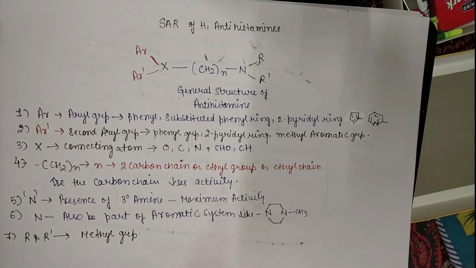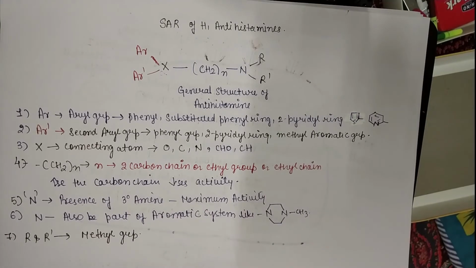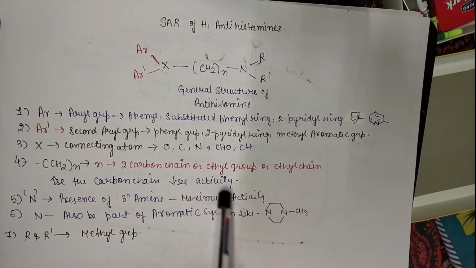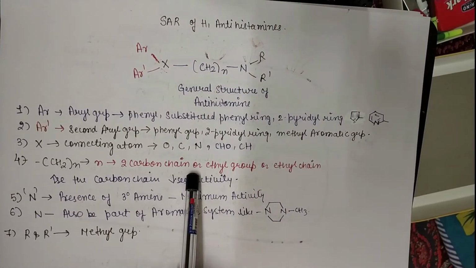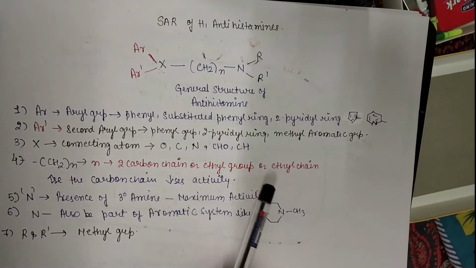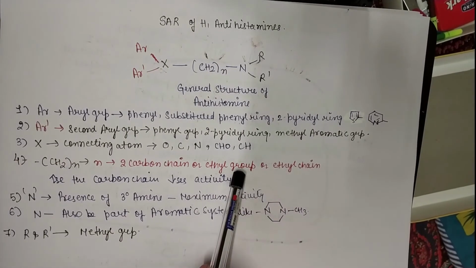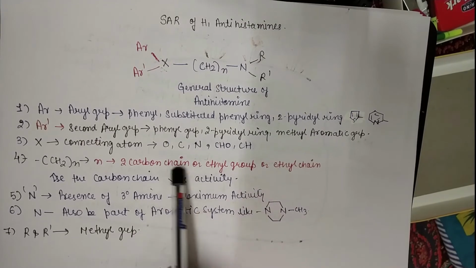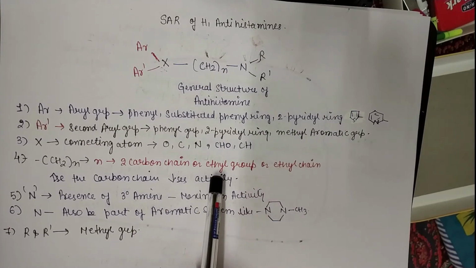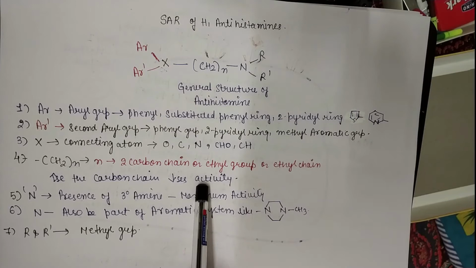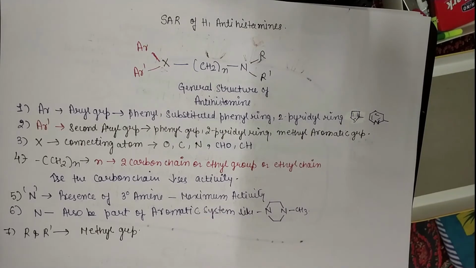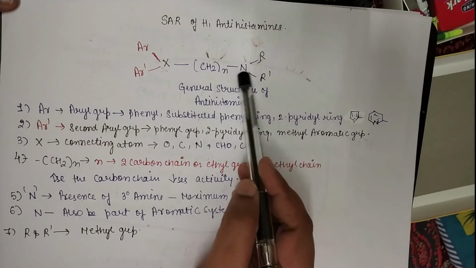But if we increase the carbon chain further, to more than 2, then the activity will decrease. So if a 2 carbon chain or ethyl group is there, the activity will increase, but with propyl, butyl or longer carbon chains, the activity will decrease.